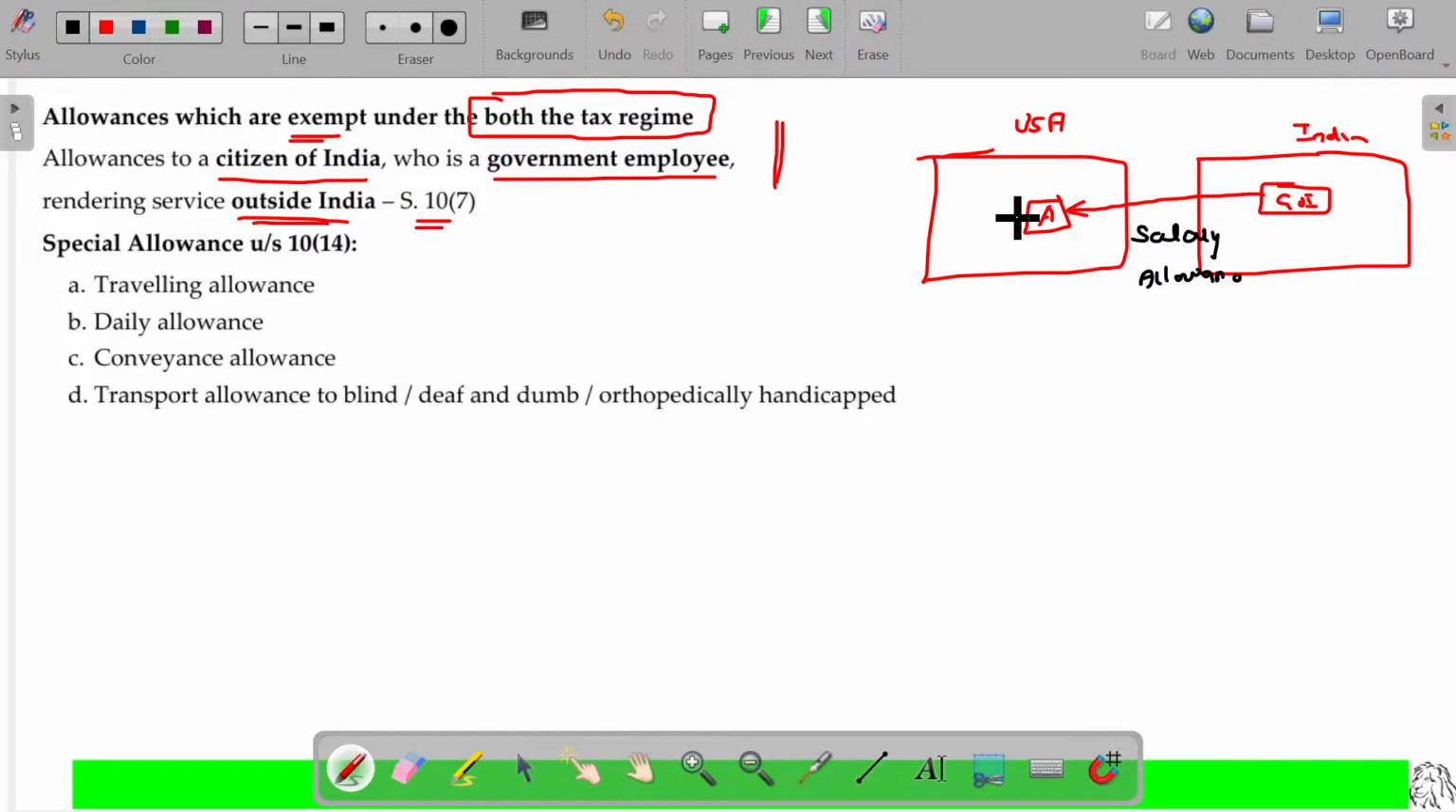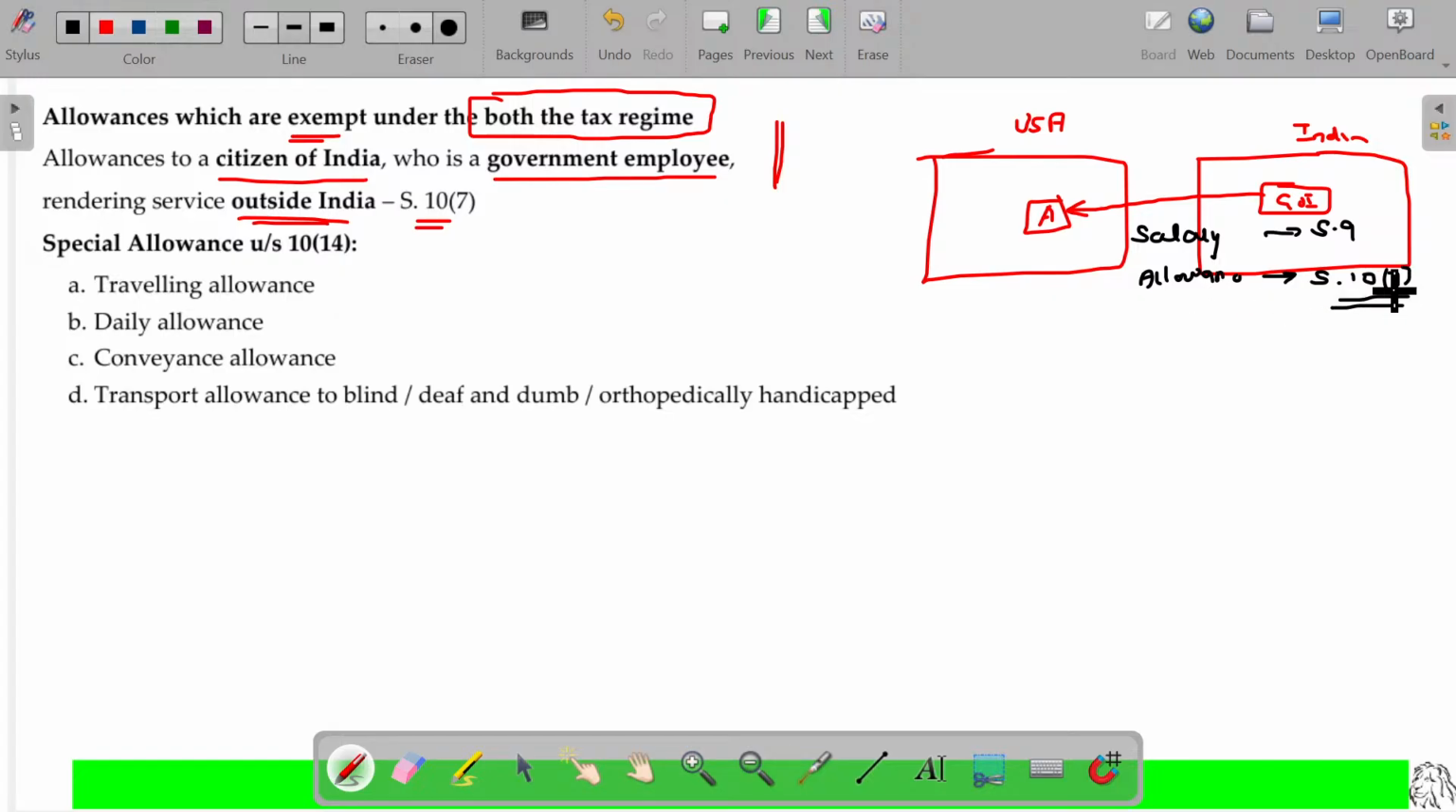If the income is deemed to accrue in India, automatically it is Indian income. Whoever you are, it should be taxable in India only. Whether you are ROR, RNOR, or non-resident, doesn't matter. If it is Indian income, it is taxable under the Income Tax Act. This we referred to already under section 9. And not only salary, allowances may also be offered. In that case, this allowance is exempt under section 10 clause 7 specifically.